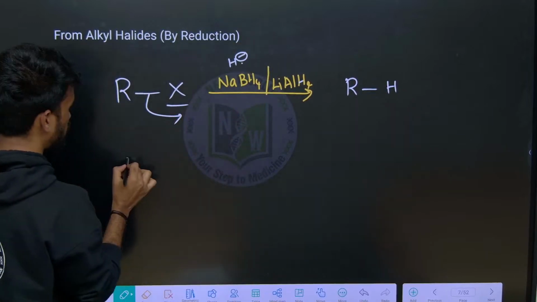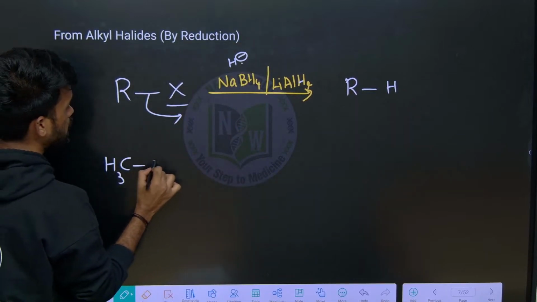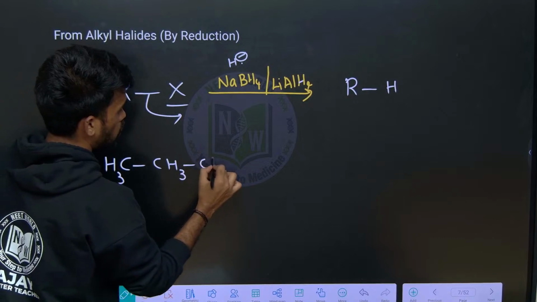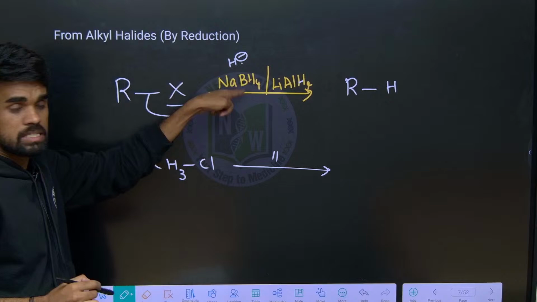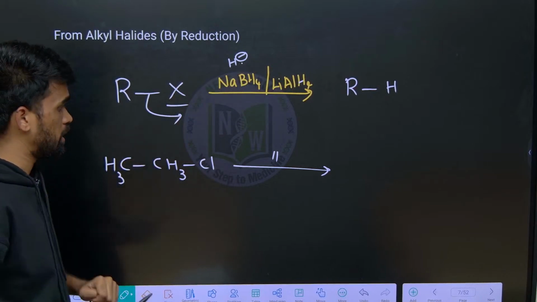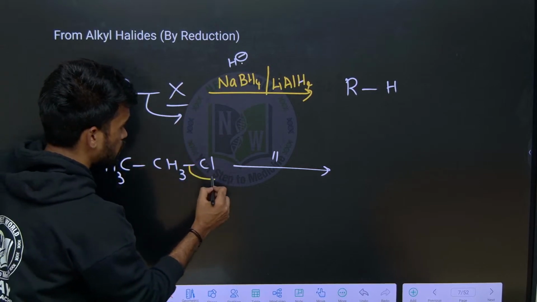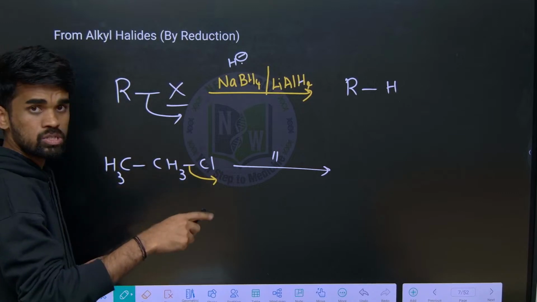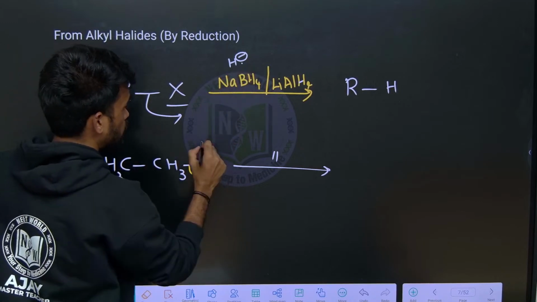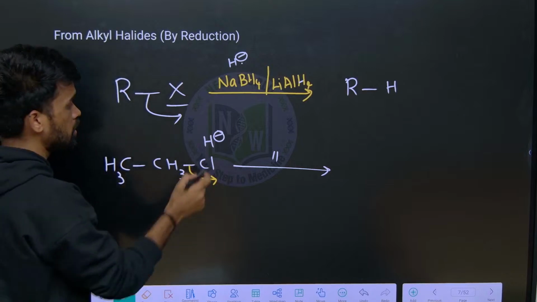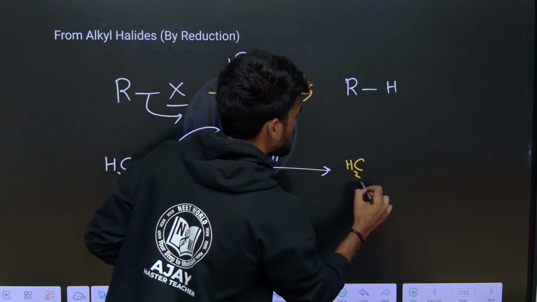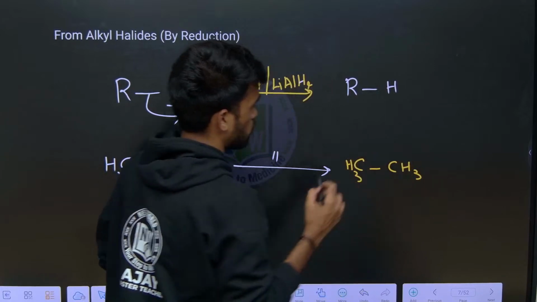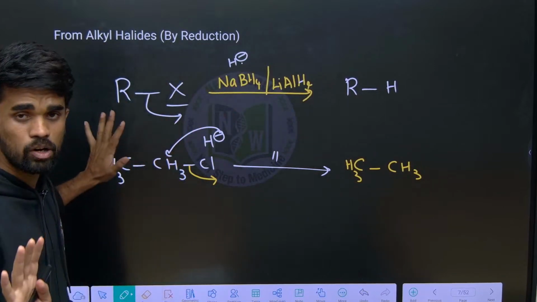For example, if it is ethyl chloride or ethyl bromide, and we treat this with sodium borohydride or lithium aluminium hydride, what happens is the chloride ion leaves, Cl minus goes out, and in that place we have this hydride ion. Like this, substitution takes place, therefore we get ethane, CH3CH3, as the major product. I hope it is clear.